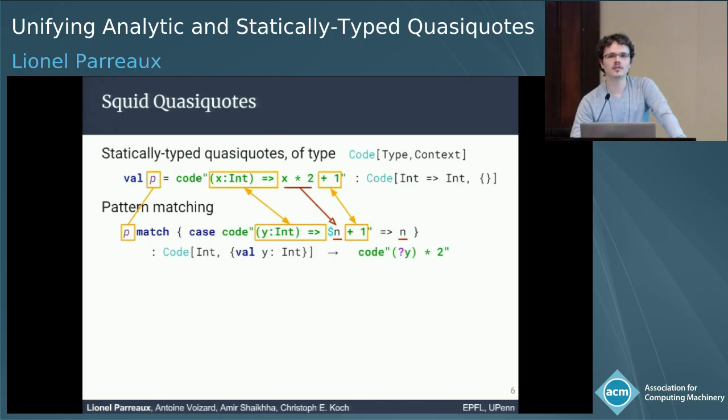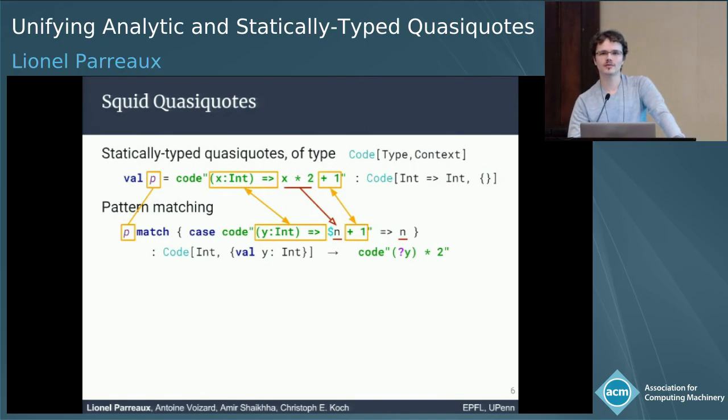Do these alpha convert at this level? Yeah, bound variables are automatically alpha converted. You don't have to worry about it. But even in the context, is code int val y the same type as code int val x? No, that's the point. The name of bound variables doesn't matter. The name of free variables does matter, right? Okay. You have some ways of abstracting over the names of free variables also. I haven't shown them. I have a backup slide for it, but I think we can take it offline. Thanks.